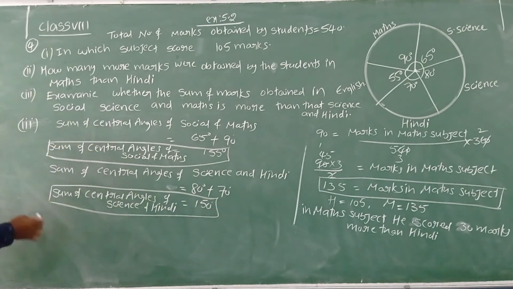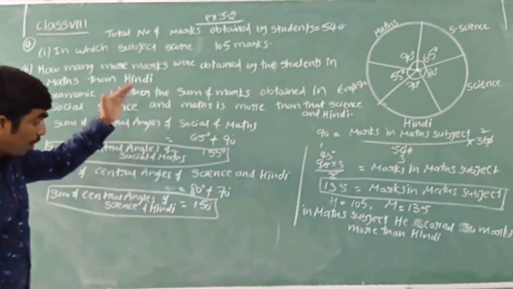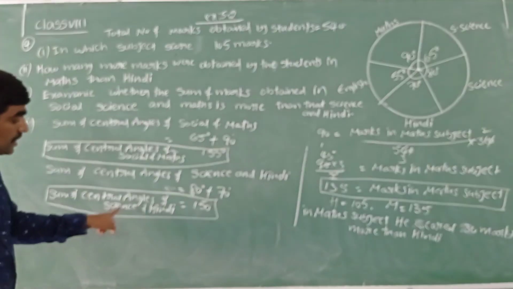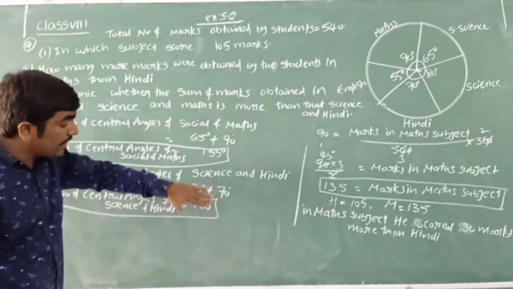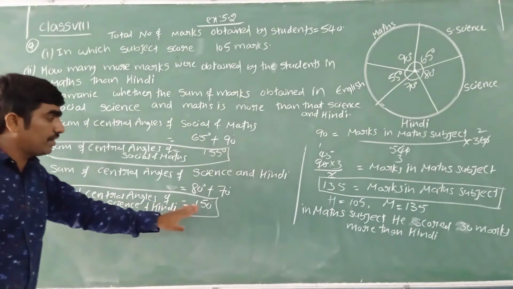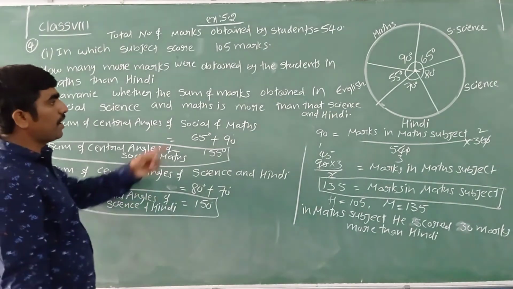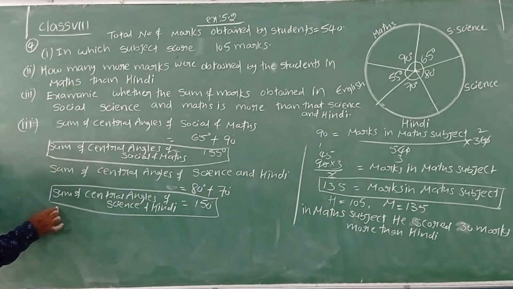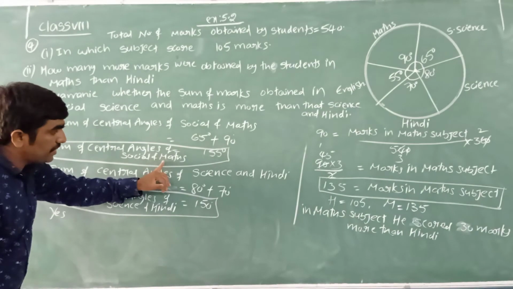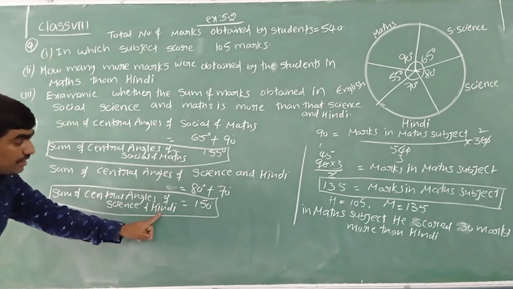Now they are asking whether the sum of marks obtained in social and maths is more than the marks in science and Hindi or not. Yes, the 155 degree central angle sum is more than the sum of these central angles, 150. So what can we conclude? The sum of central angles of social and maths, 155, is more than the sum of central angles of science and Hindi, 150.